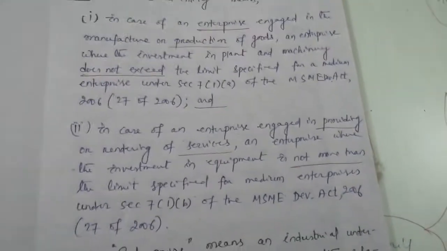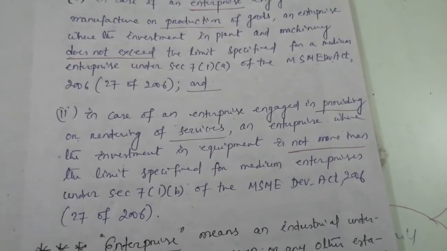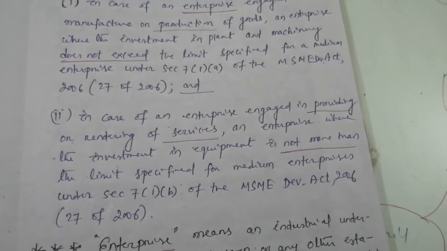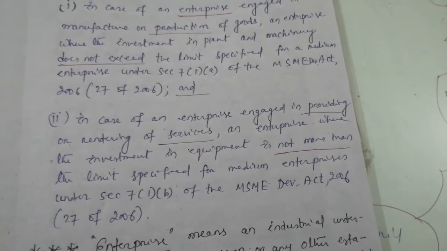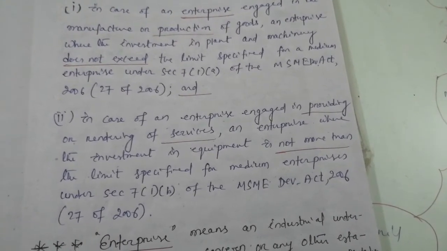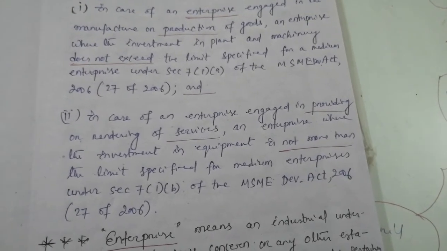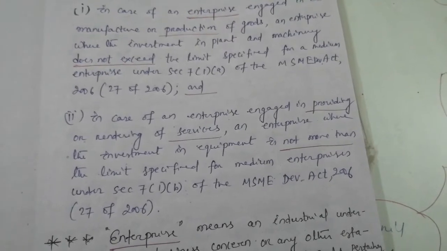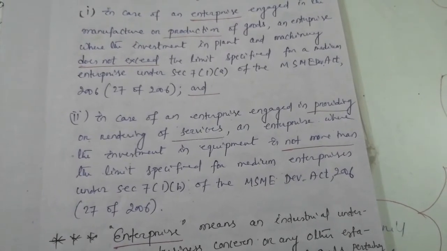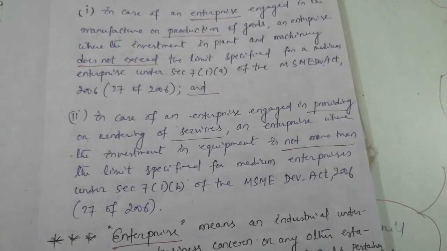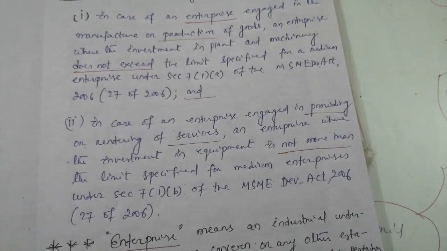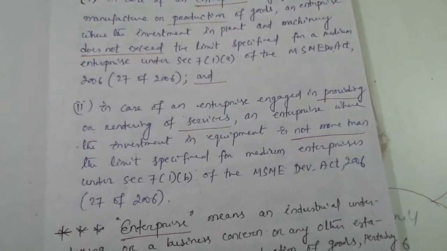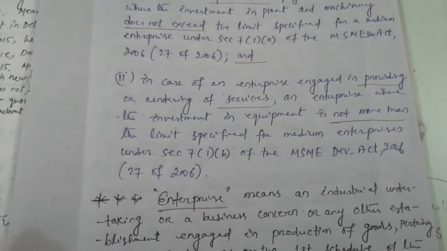And number 2, in case of an enterprise engaged in providing or rendering of services, an enterprise where the investment in equipment is not more than the limit specified for medium enterprises under Section 7 subsection 1 clause B of the MSME Development Act 2006.